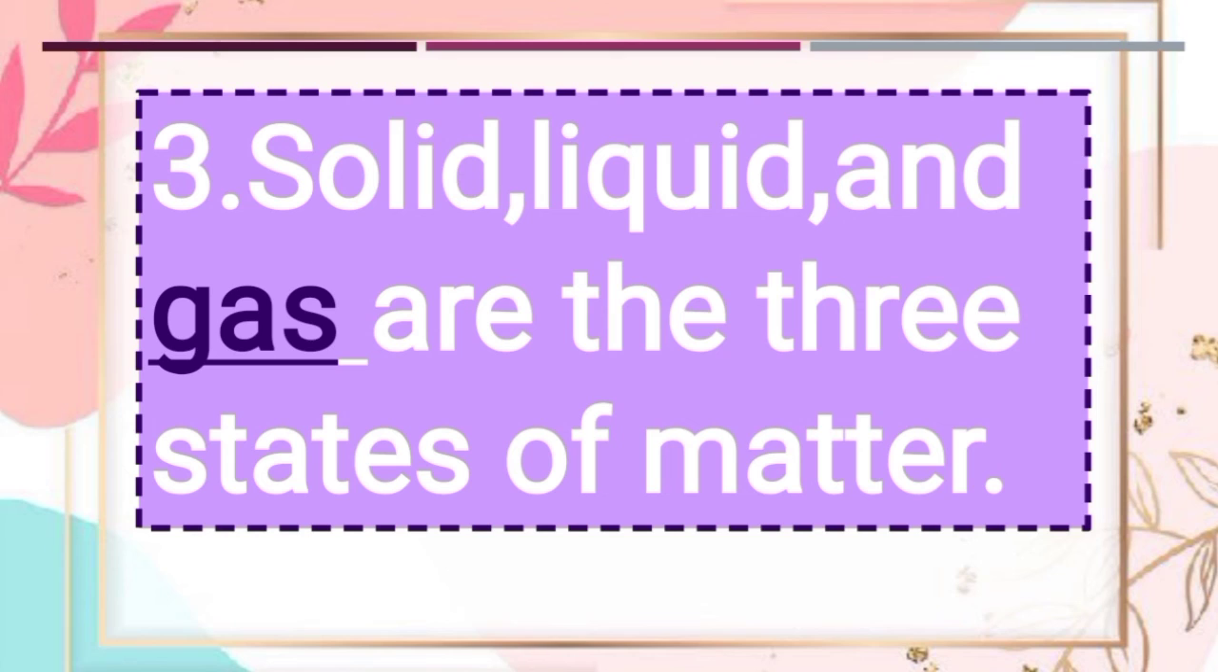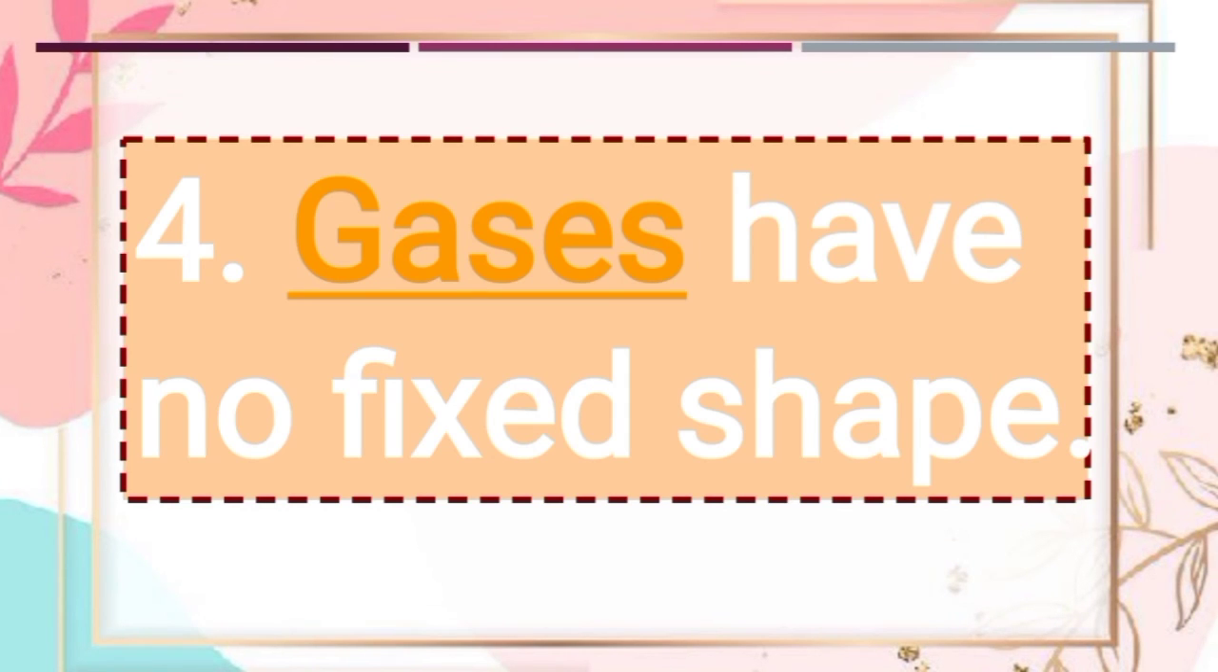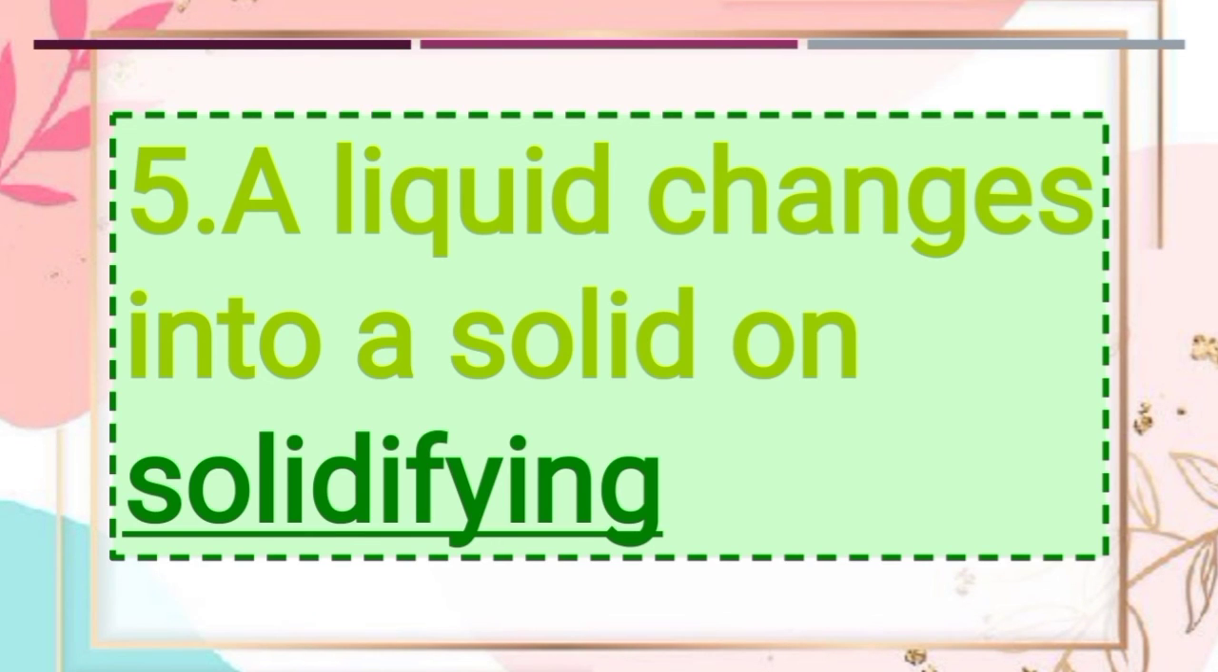Solid, liquid and dash are three states of matter. The answer is gas. Length, dash have no fixed shape. Options are gases and solids. The answer is gases because gases are substances in which the particles are very loosely packed, and as the particles are very loosely packed, they do not have fixed shape, and unlike liquids, they occupy all the available space in a container.